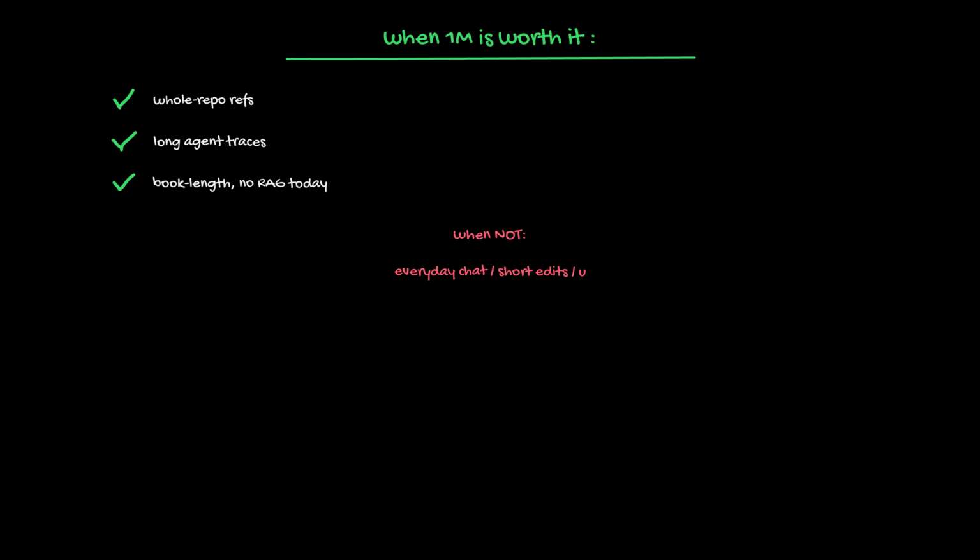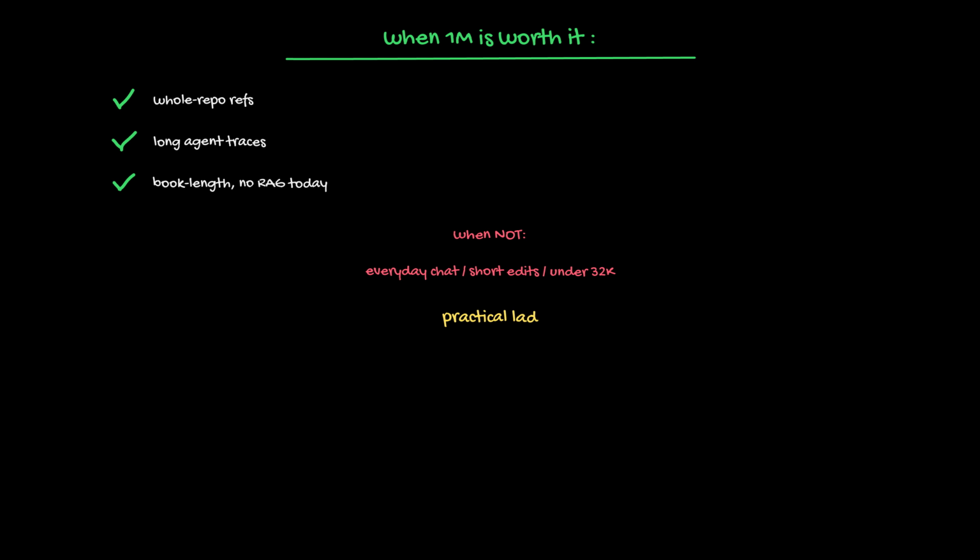So when is 1M actually worth it? Whole repo questions where chunking keeps breaking references. Long agent traces where early decisions must stay visible. Book length analysis, where you refuse to rebuild a RAG stack today. When is it not? Everyday chat, short coding edits, anything under 32K. For those, leave YaRN off and keep the native window.